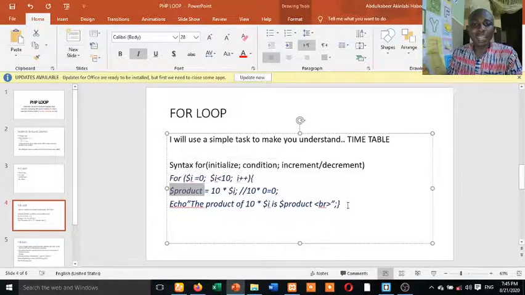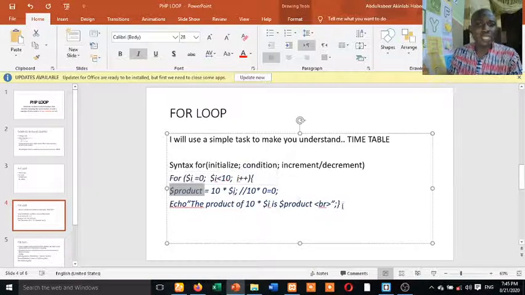That means this time around, this here is going to be 10 times 0 is equal to 0. Then after that, it's going to increment it by 1. That means I is now 1. This time around it's going to come back, say 10 times 1 is equal to 10. Then later on it's going to increment it again to 2. 10 times 2 is going to give you the answer, and it's going to be stored inside this variable.